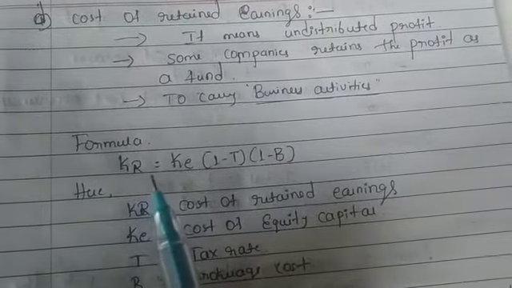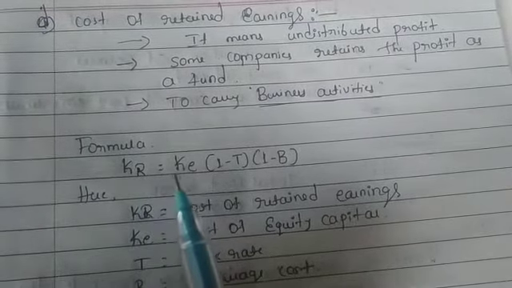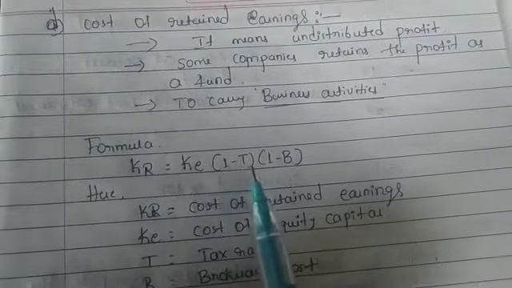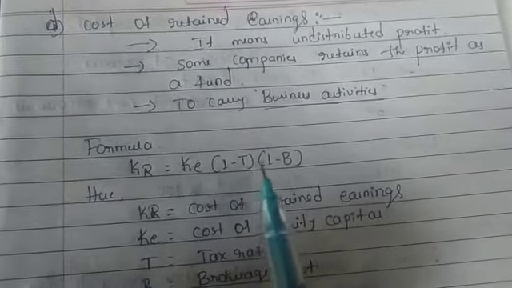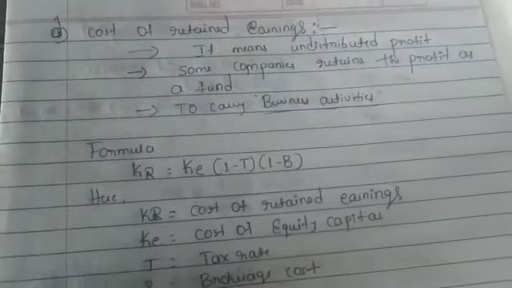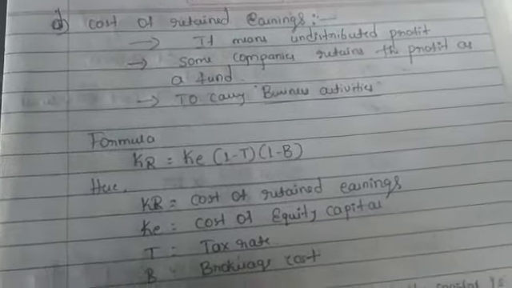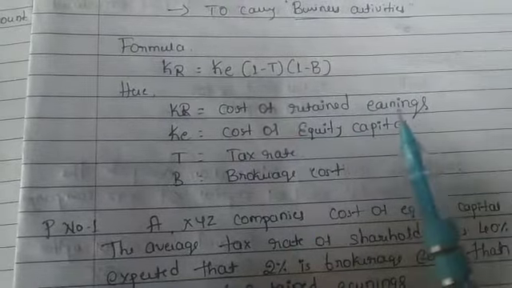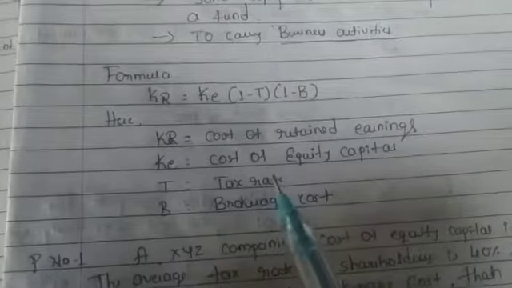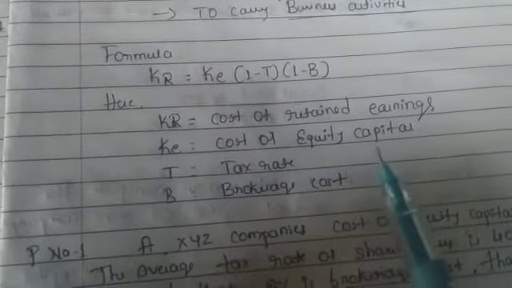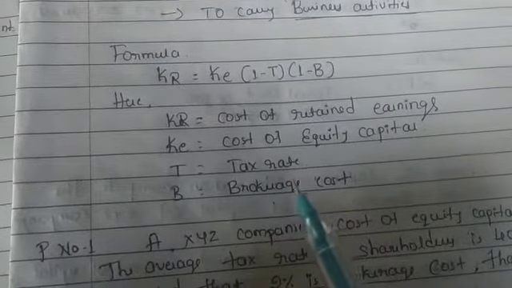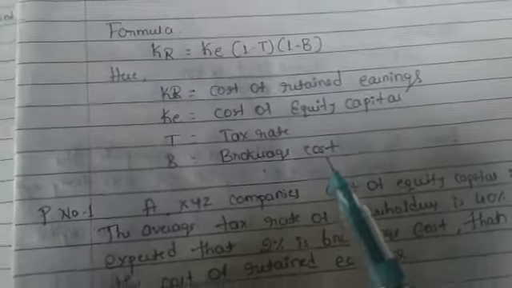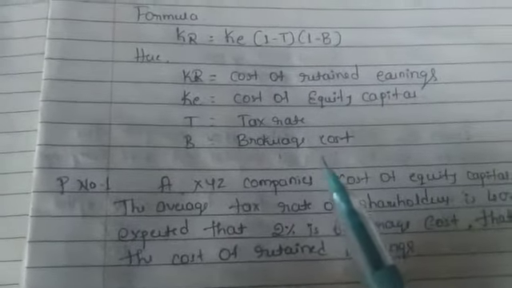cost of retained earnings, that is KR equal to KE into (1 minus T) into (1 minus B). Here KR means cost of retained earnings, KE means cost of equity capital, T means tax rate, and B means brokerage cost. So this is all about the formula.